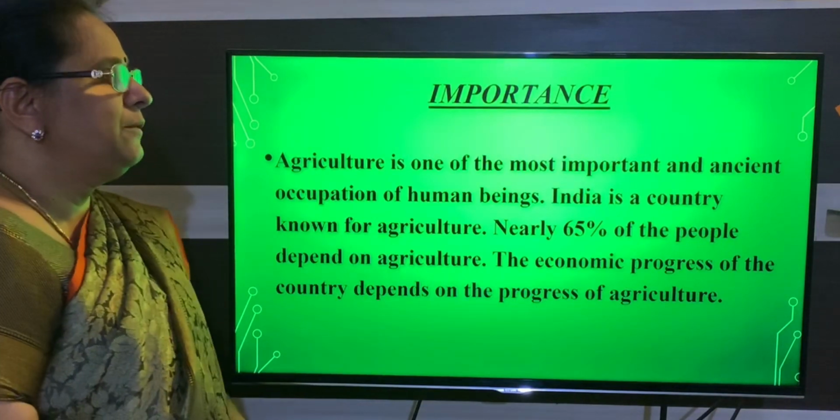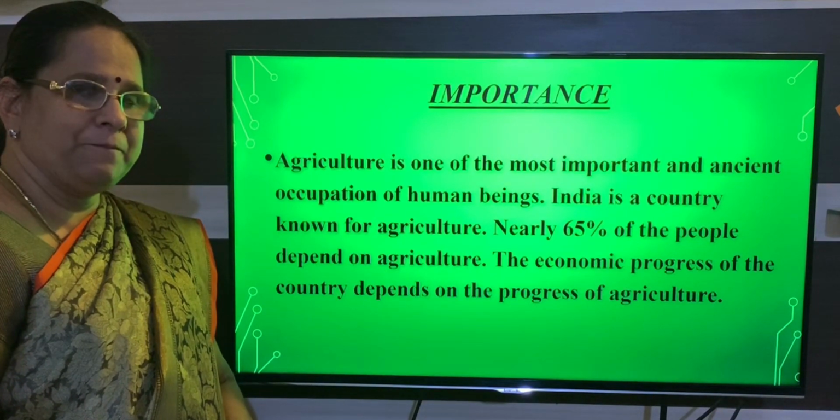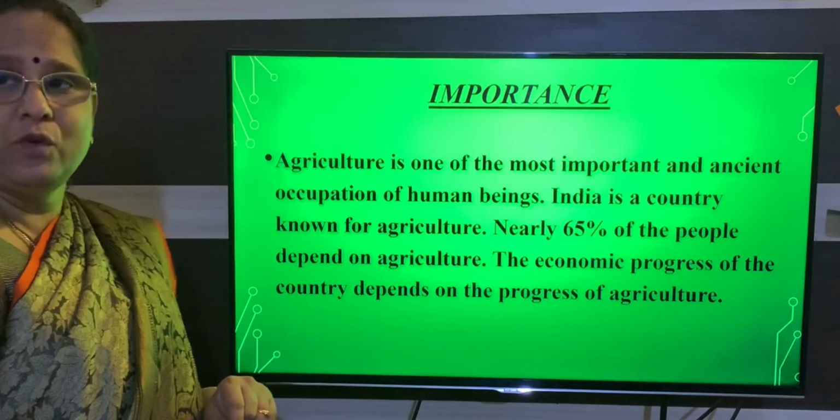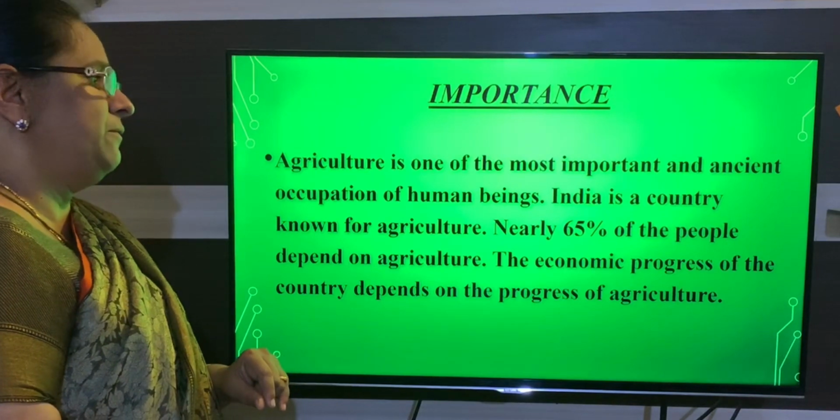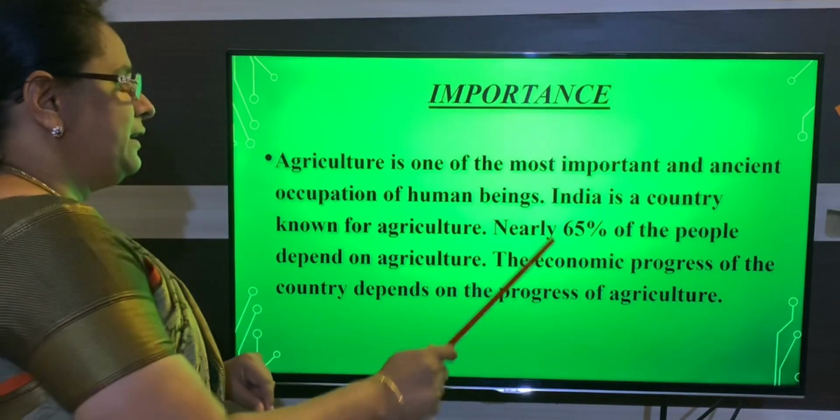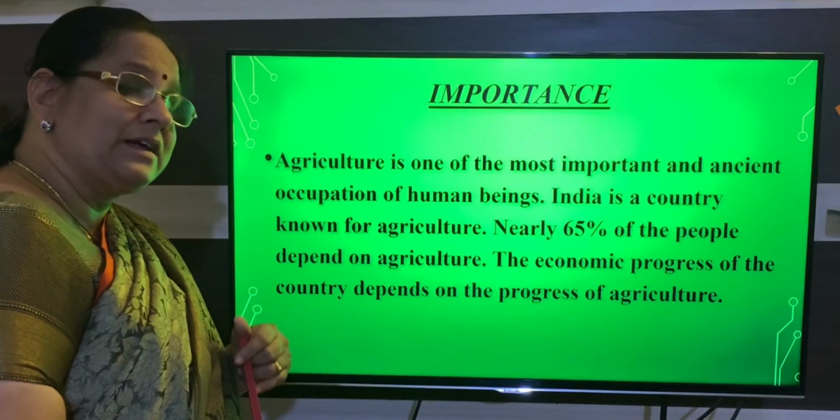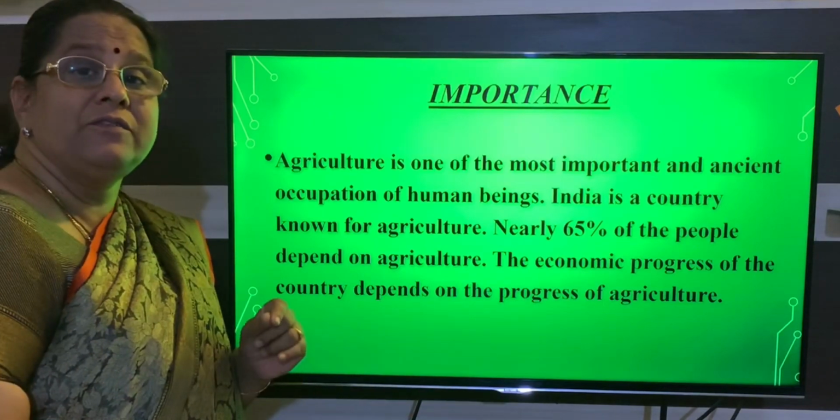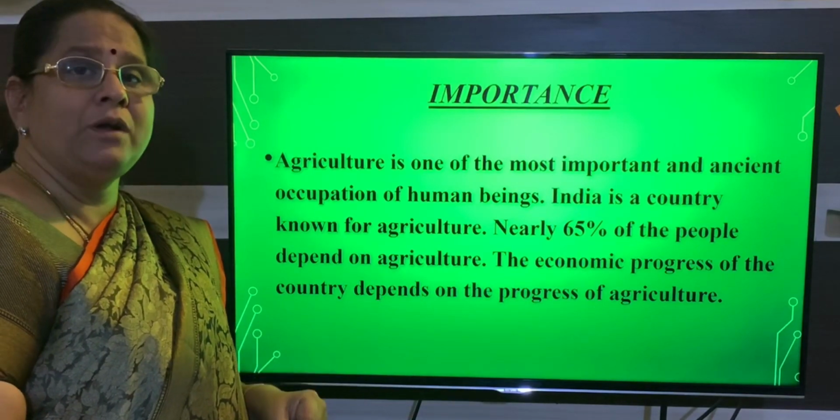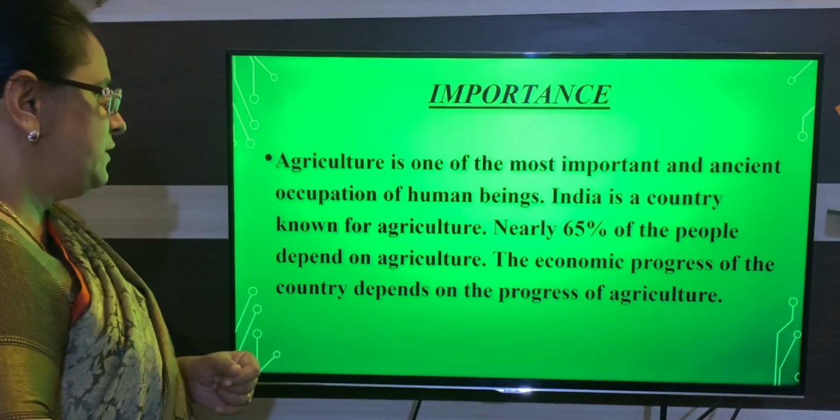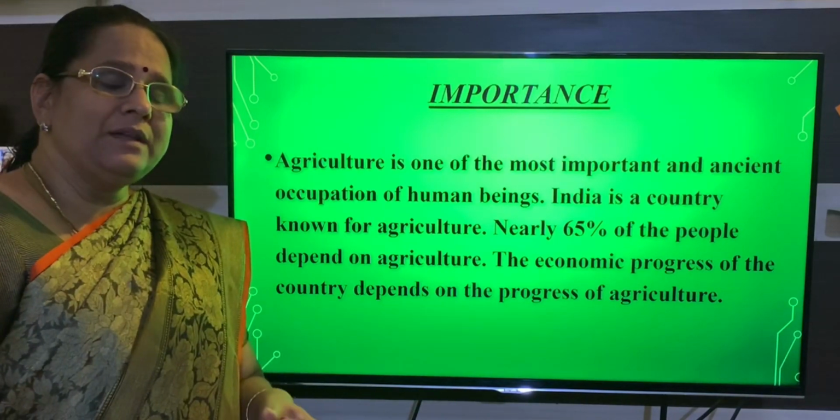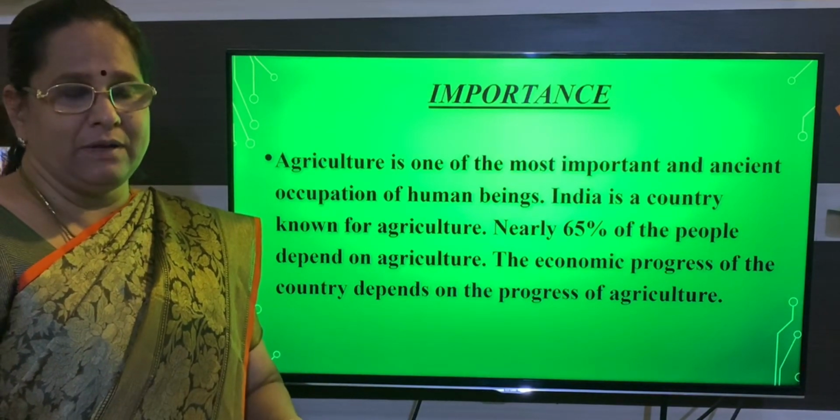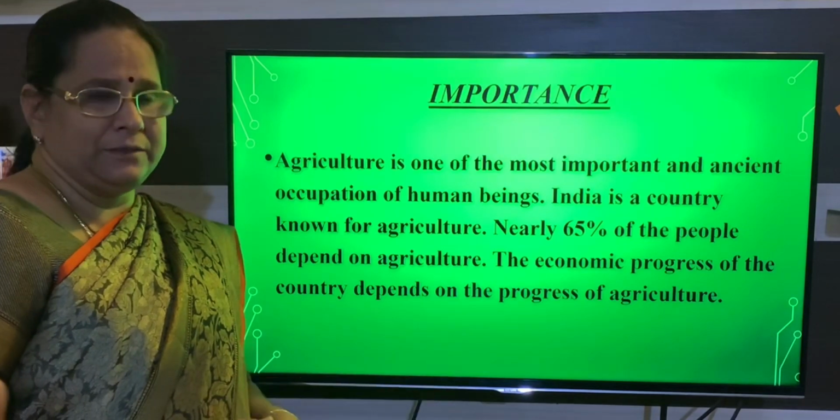Next we will learn about the importance of agriculture. As you know, agriculture is very important for the Indian economy. It started from ancient times. India is known as an agricultural country. Nearly how much percent of people depend upon agriculture? 65% of people depend upon agriculture. And you can see that the country's economy depends on the progress of agriculture. If our country's economy has to develop, it depends on agriculture.